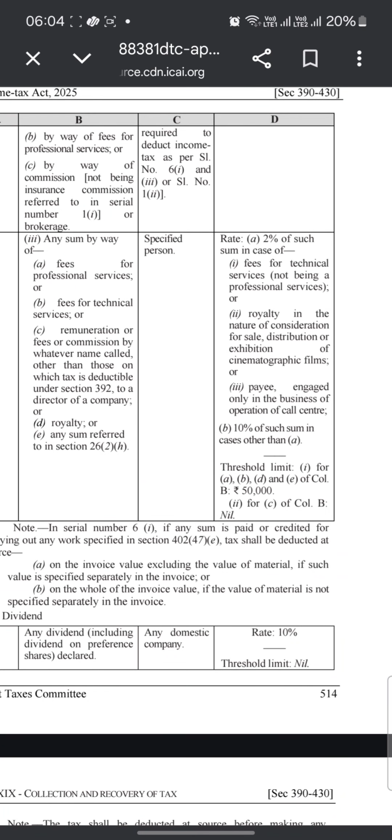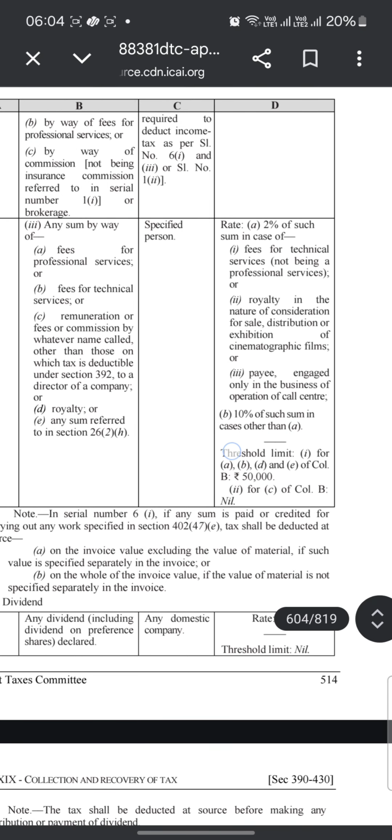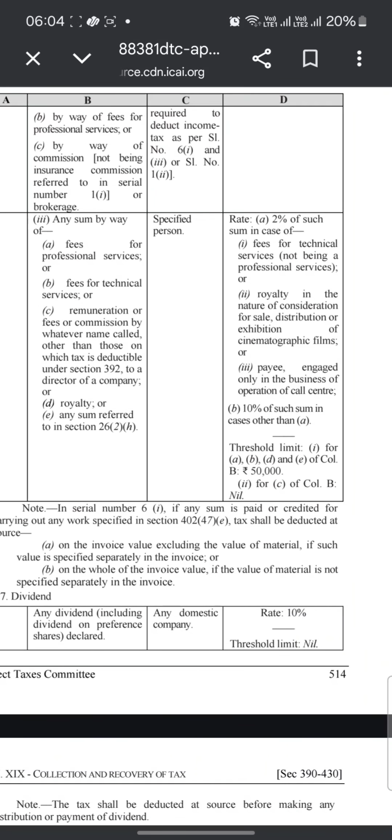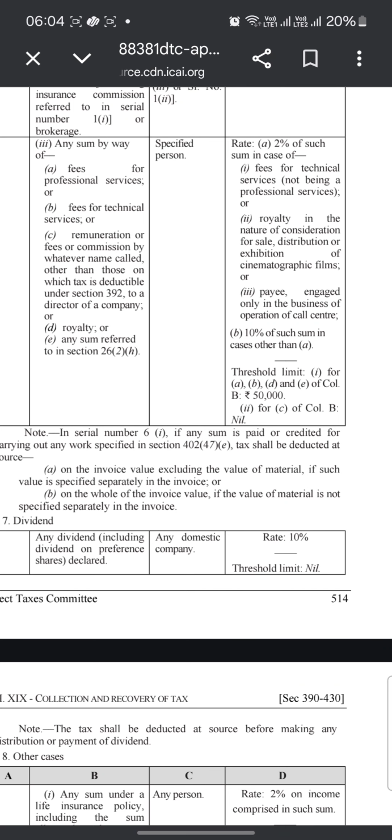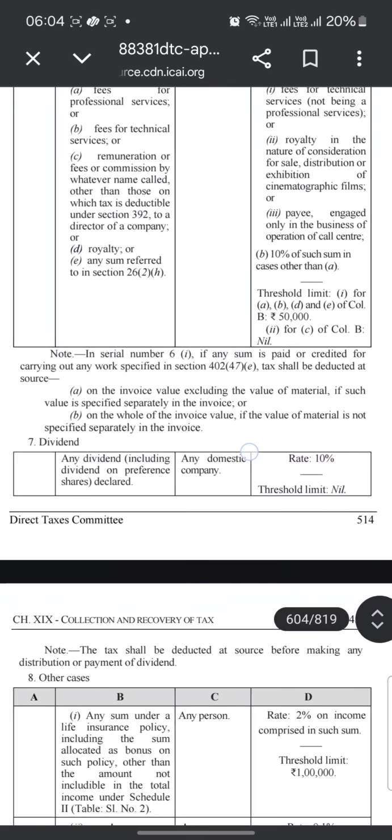Specified person: rate is 2% of such sum in case of fees for technical services not being professional services, or royalty in the nature of consideration for sale, distribution or exhibition of cinematographic films, or a payee engaged only in the business of operation of call centers; 10% of such sum in case other than A. Threshold limits for A, B, D, E of column is 50,000, for C of column nil.